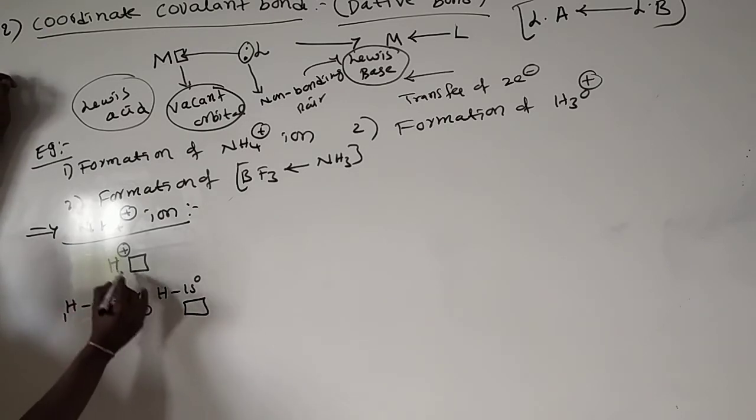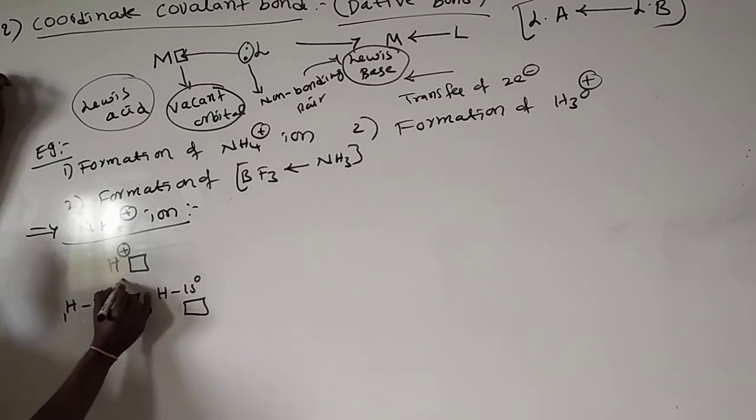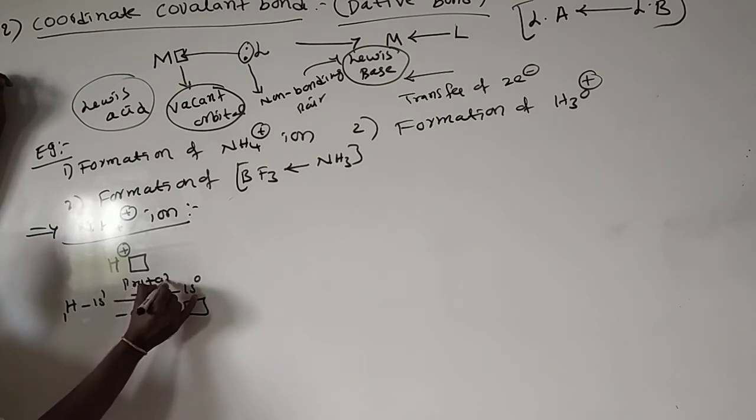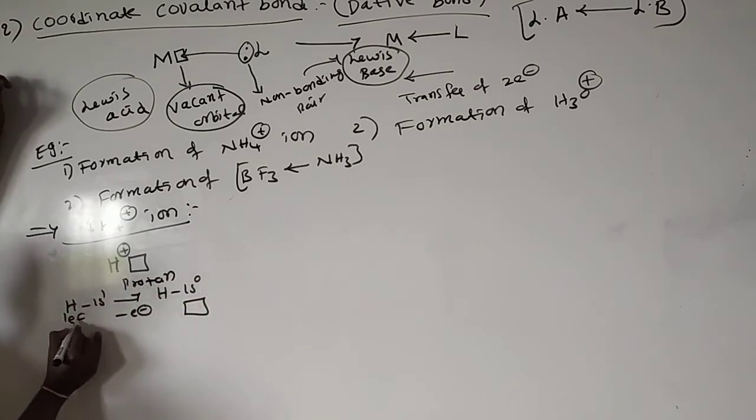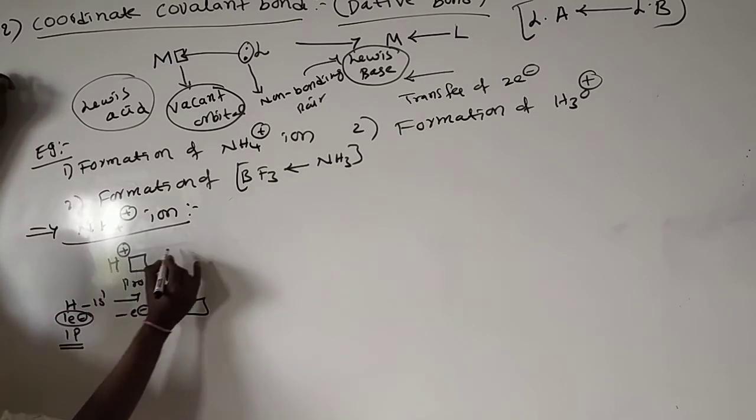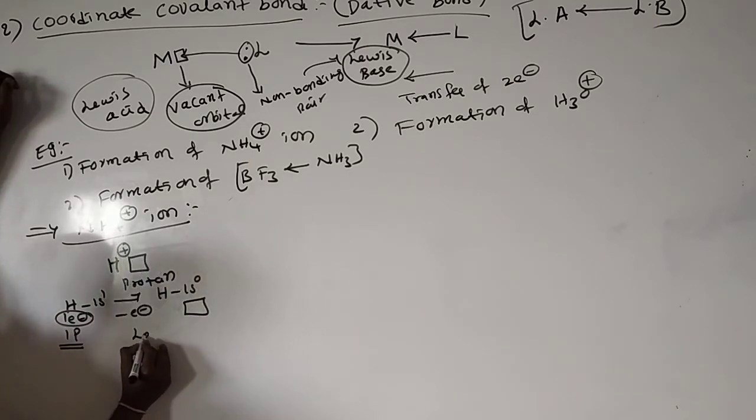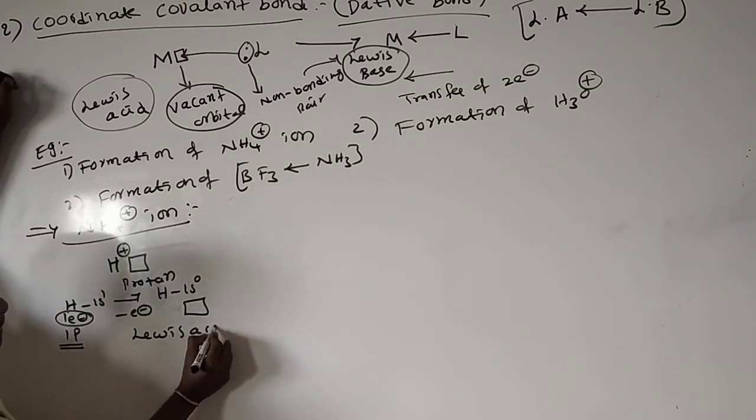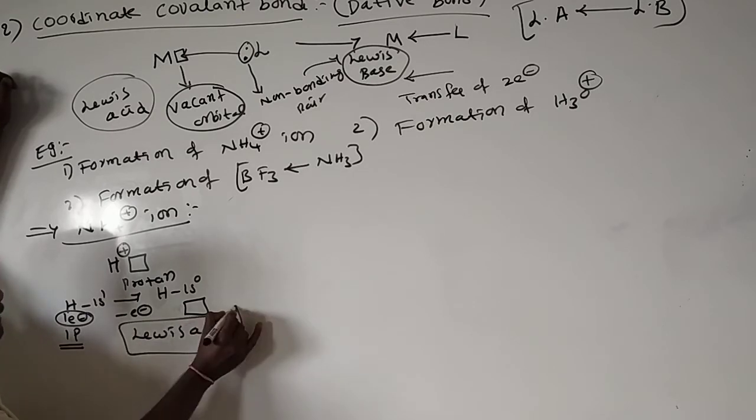Hydrogen with a positive charge we call a proton. Hydrogen contains one electron and one proton. If we remove the electron, we have only one proton. And here, this acts as a Lewis acid.